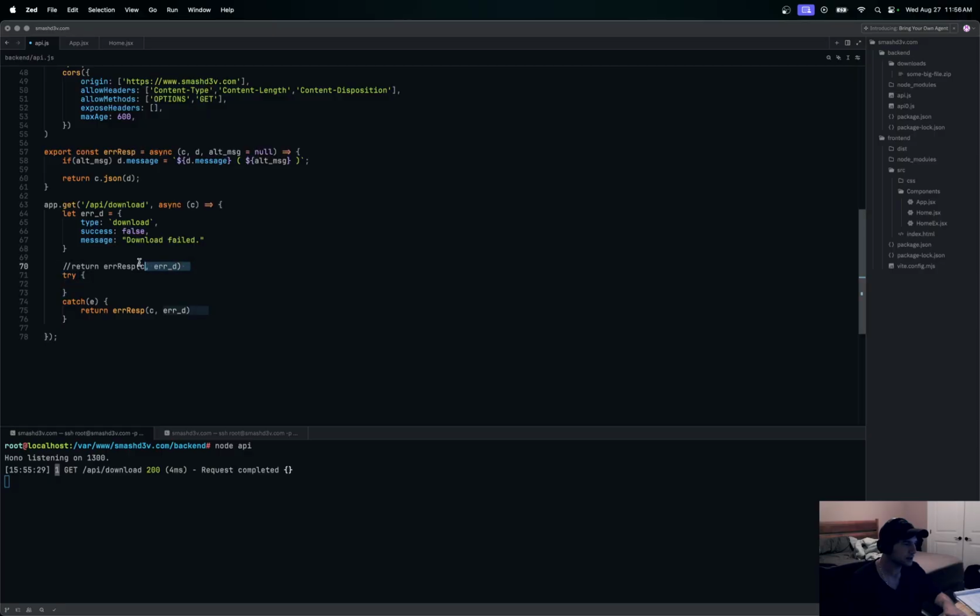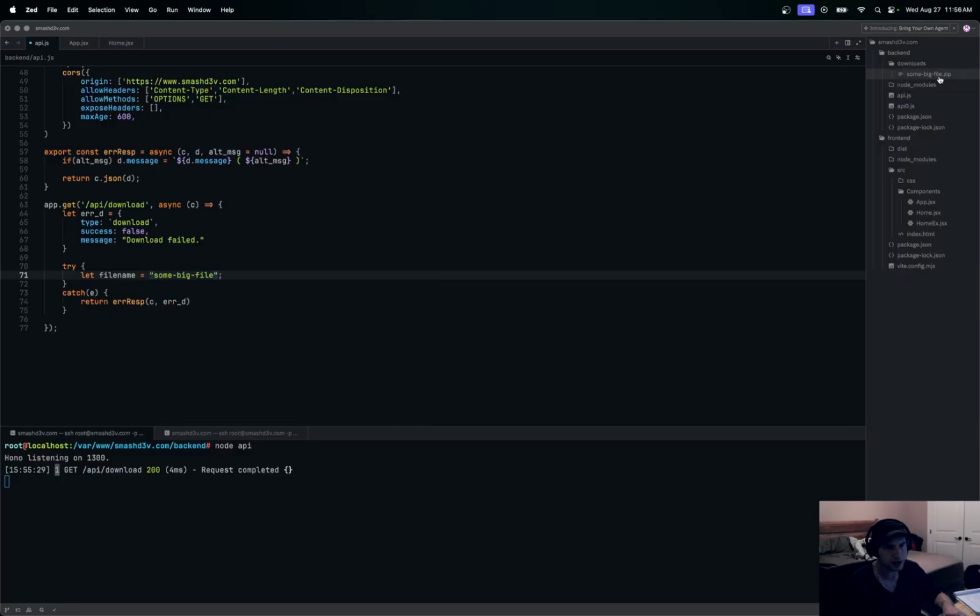Now let's get this out of here, and what we'll do here is this. So we're going to say let fileName equal, okay, let's put an underscore under this one. I guess we don't have to there. So we'll say let fileName equal some-big-file, right? Like we have those dashes in there. So some-big-file.zip.